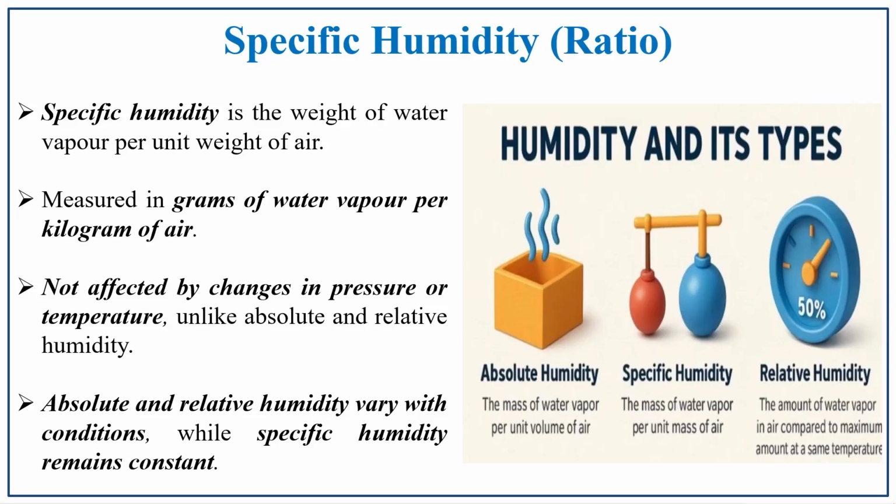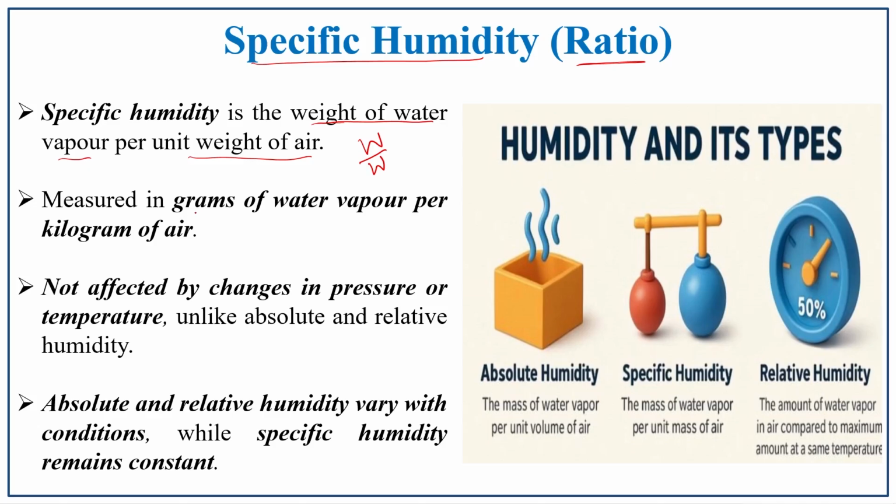Next, the third type is specific humidity, which is the weight of the water vapor per weight of the air. So, here you have weight by weight. The numerator and denominator are in the same units, weight and weight, so it is not affected by any temperature change or air pressure change.